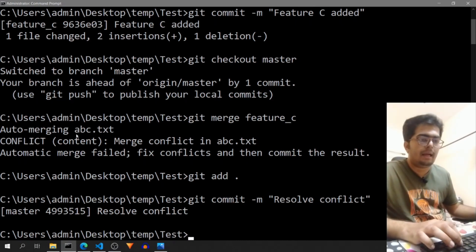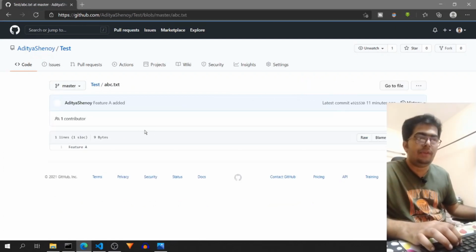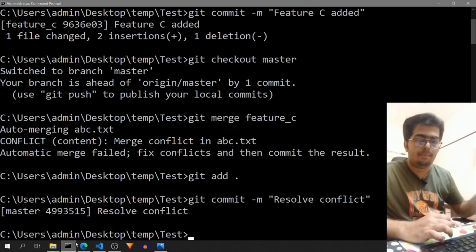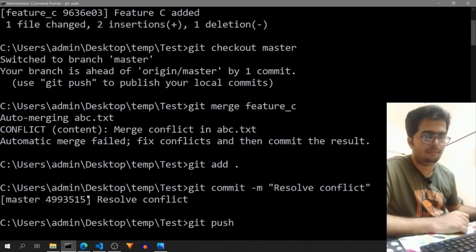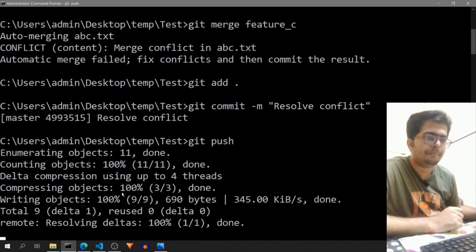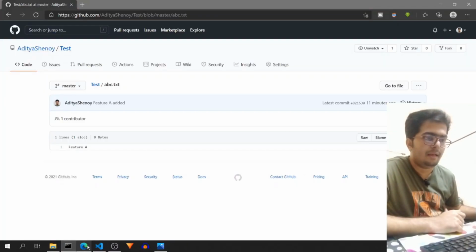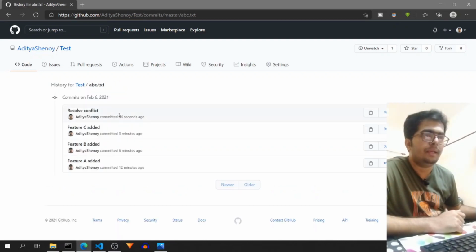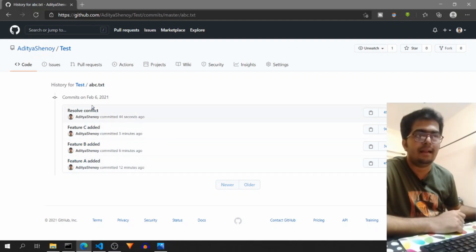And again, these changes are still on the local machine. If you see over here, it is still on feature A, that is the second green dot. So if you want to push the local version of the repository to the web version, you again have to use git push. And it has pushed all the changes to this git. If you go to your browser and refresh it, you can see the changes have been made. And if you see the history over here, you can see all the commits that we added: feature A added, feature B added, C added, and resolved conflict.